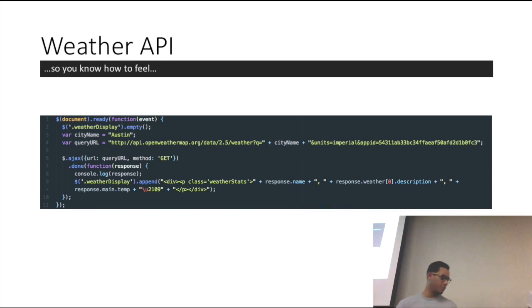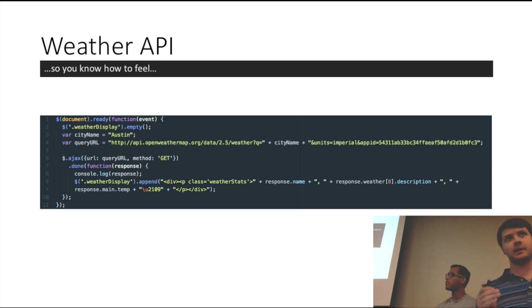Thank you very much. Originally we tried to use the OpenWeatherMap API. We had some trouble with it, so we ended up going with the Weather Underground API, which we got working. We thought weather was an important feature to have on our site because you don't want to go to the park if it's raining outside. It's just a quick little tip to let people know what's going on outside.